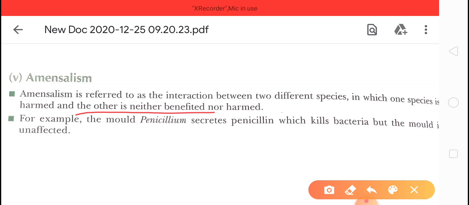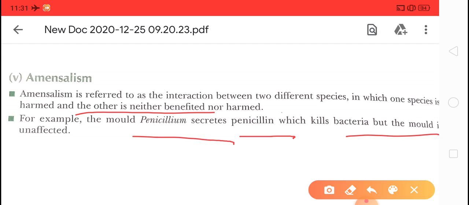For example, Penicillium secretes penicillin, which kills bacteria, but the Penicillium will be unaffected. Penicillium का example हमने penicillin बनाने में लिया था पहले, when Alexander Fleming discovered the first antibiotic, that is penicillin, and he discovered this penicillin from Penicillium.